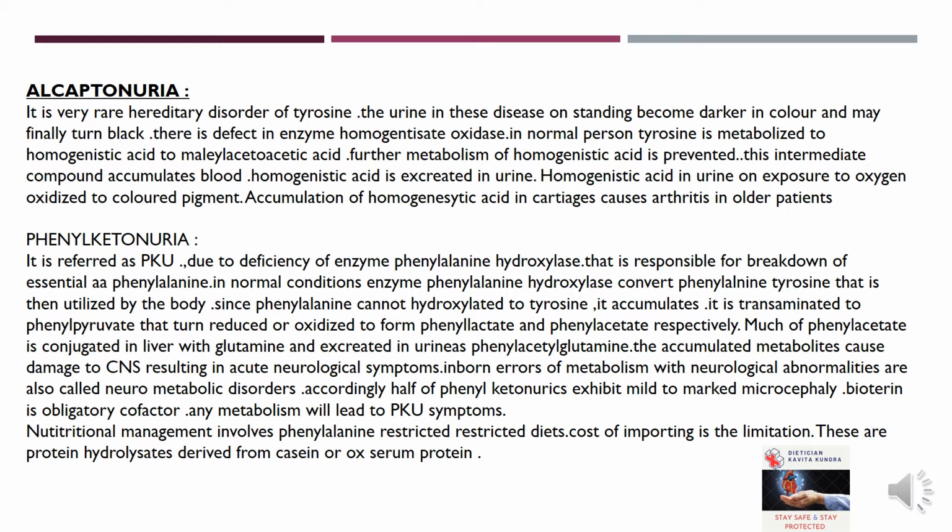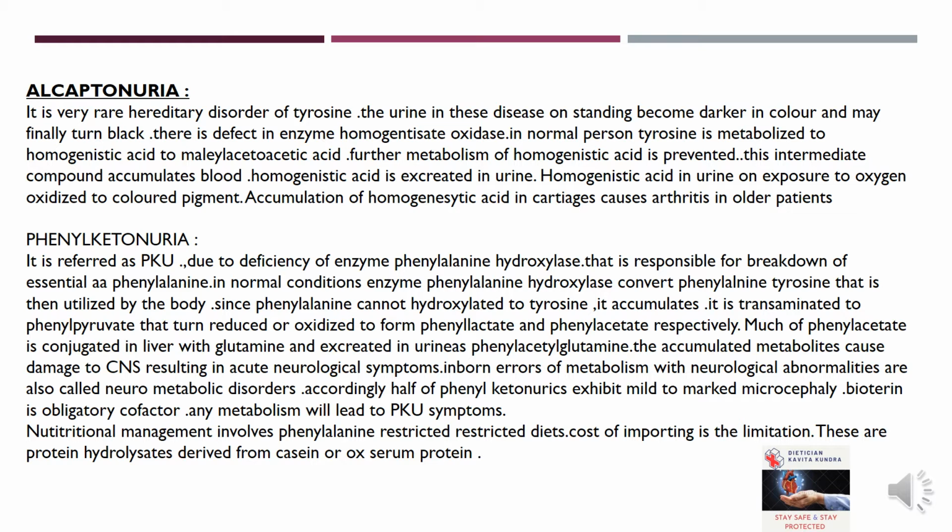Phenylketonuria is referred to as PKU, due to deficiency of the enzyme phenylalanine hydroxylase. This is responsible for the breakdown of the essential amino acid phenylalanine. In normal conditions, phenylalanine hydroxylase converts phenylalanine to tyrosine, which is then utilized by the body.